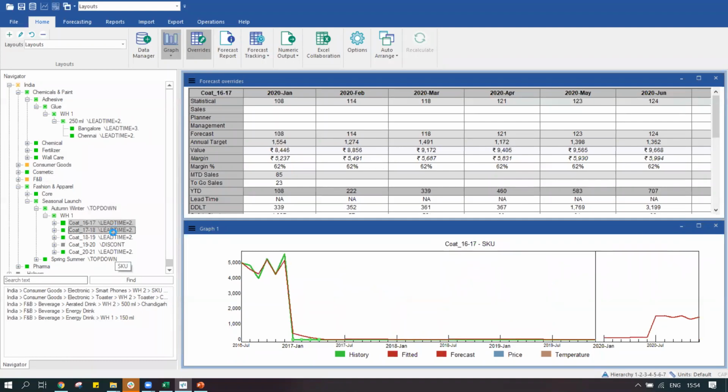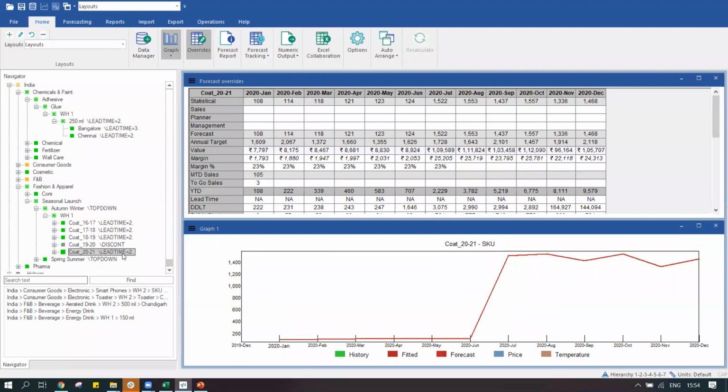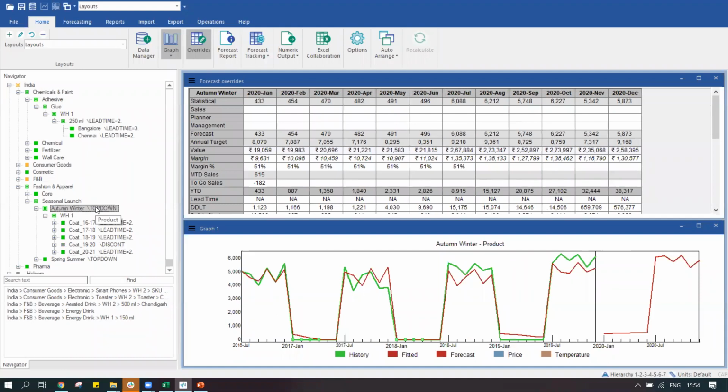We know that these products are discontinued, so they are no longer in use. That's why you do not see any forecast for those products. But this is the item which we are going to launch in June, and that's why we want to generate the forecast for this particular item. The top-down technique very beautifully helps us to determine the forecast at the category level first, and then disaggregates it to the lower level.